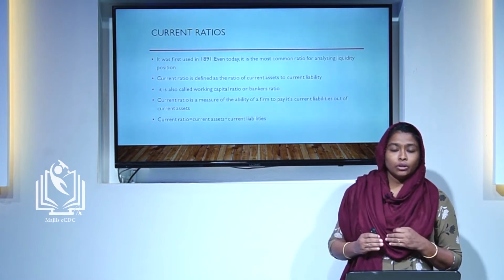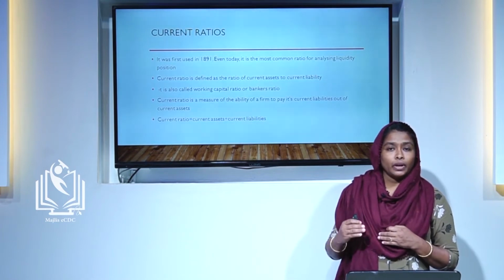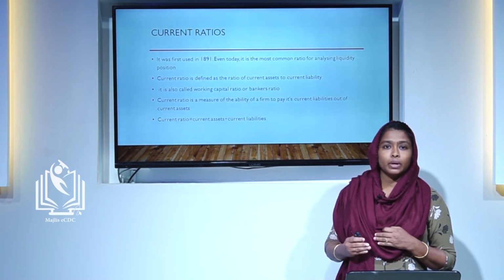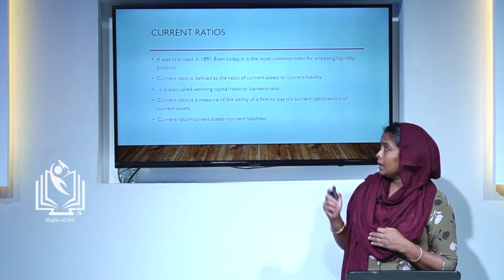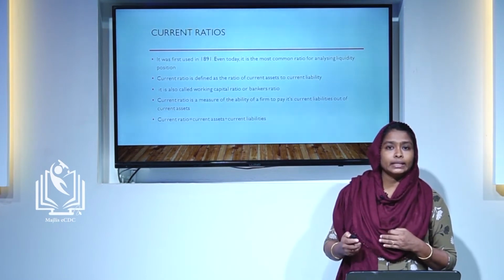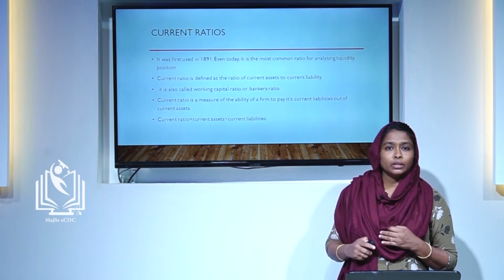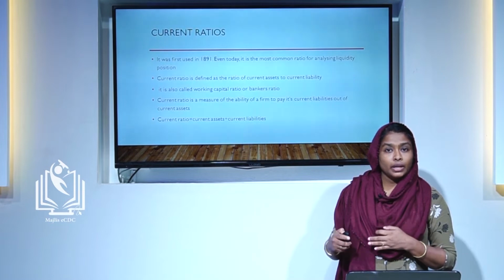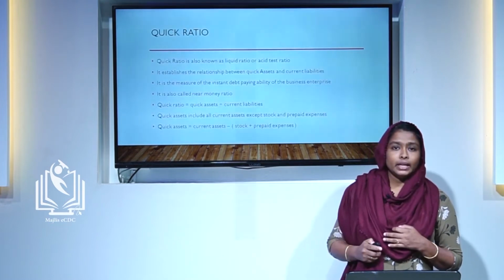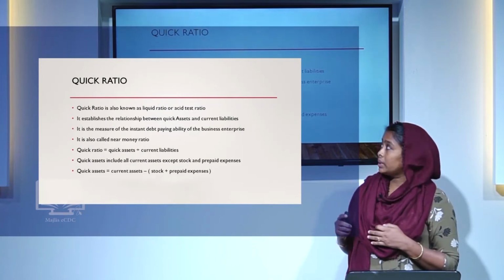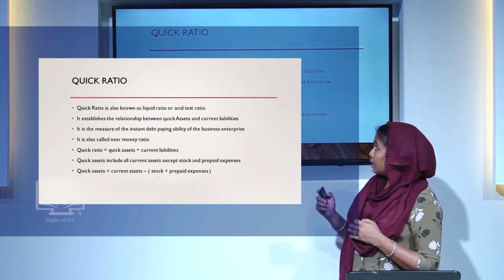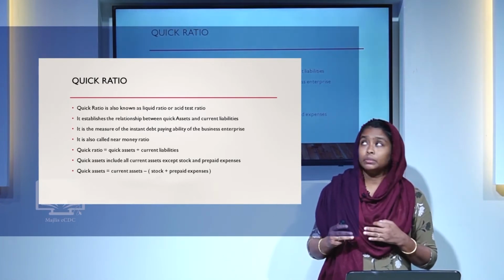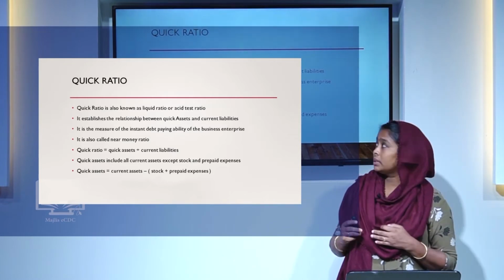So the equation to find out current ratio: current ratio is equal to current assets divided by current liabilities. Then what are the items included in current liabilities? Current liabilities include creditors, bills payable and other outstanding expenses, etc. The second type is quick ratio. Quick ratio is also known as liquid ratio or acid test ratio. Acid test ratio is a common name used to describe the quick ratio.